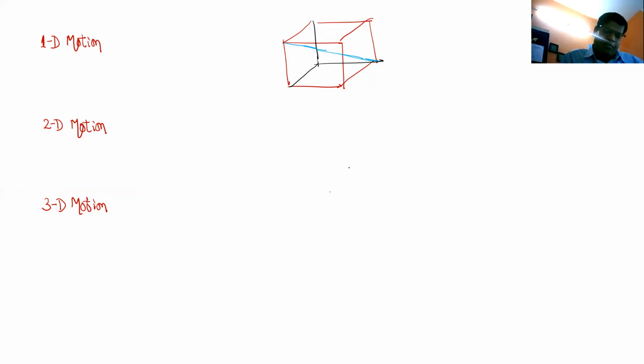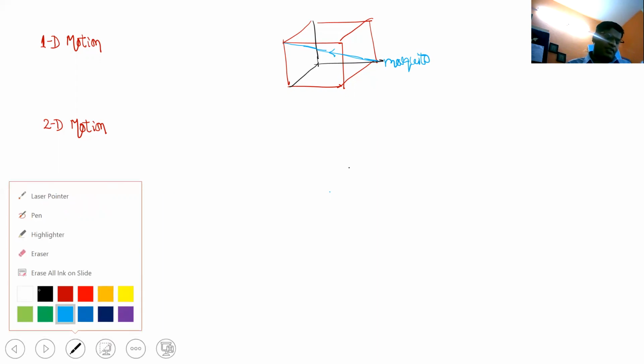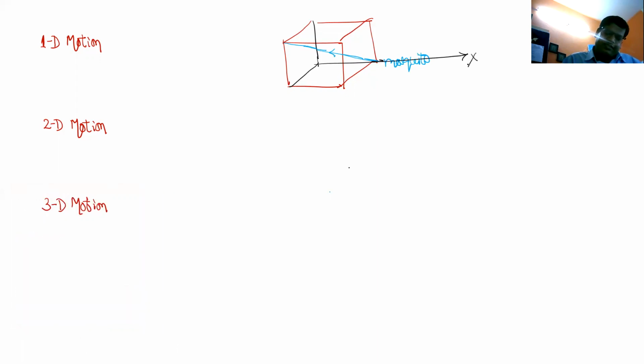Now a mosquito is flying, let's say, in this direction. So what kind of motion is it? Is it 1D motion or 2D motion or 3D motion? Let's name this as x-axis, this as y-axis, and this as z-axis. Now the mosquito is flying like that. So what kind of motion is that? 1D or 2D or 3D? Guess it.